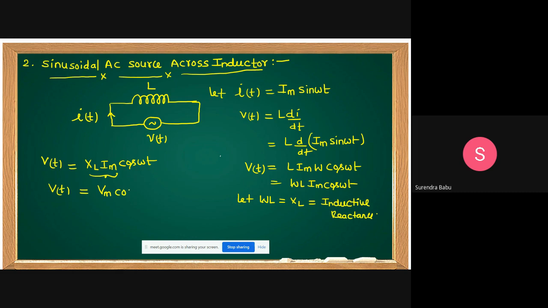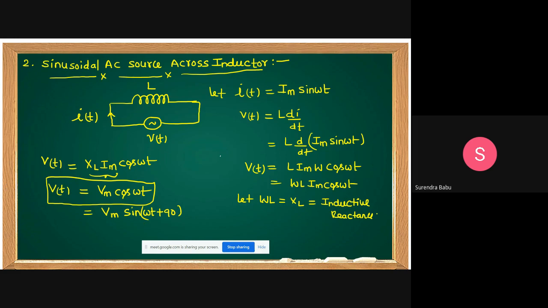Vm cos omega t. Shall we write Vm cos omega t as Vm sin omega t plus 90? Sin of 90 plus theta, what can you get? Cos theta.